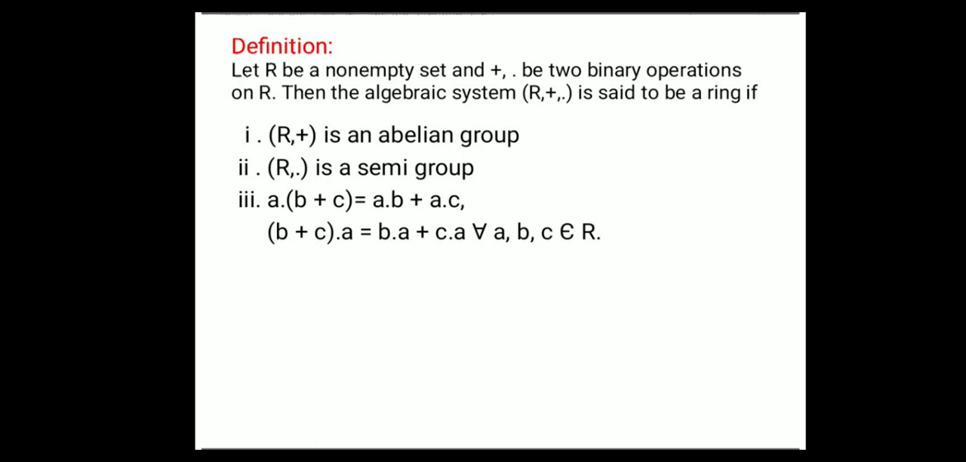First, (R, +) is an abelian group. If (R, +) satisfies some conditions, that is closure, associative, identity, inverse and commutative with respect to addition, then we call (R, +) an abelian group. Going to the second condition, (R, ·) is a semi-group. If (R, ·) satisfies the associative condition with respect to multiplication, then we call (R, ·) a semi-group. Here the third condition will be the left distribution law and right distribution law.